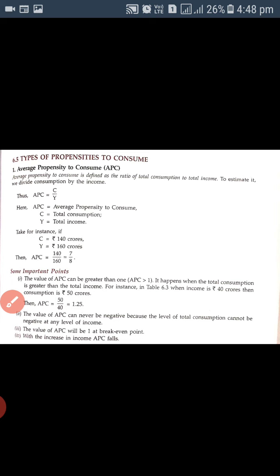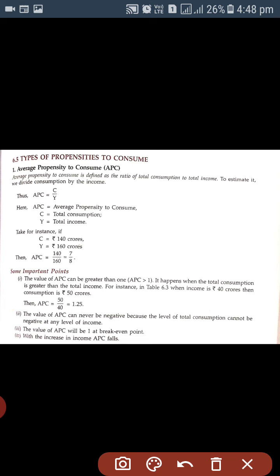Now, average propensity to consume also has some important points to keep in mind while calculating it, and these are to be learned. First point is, the value of APC can be greater than 1. It happens when the total consumption is greater than the total income.